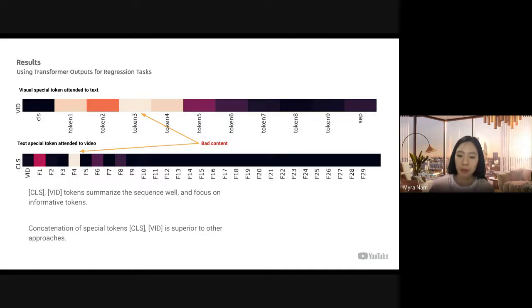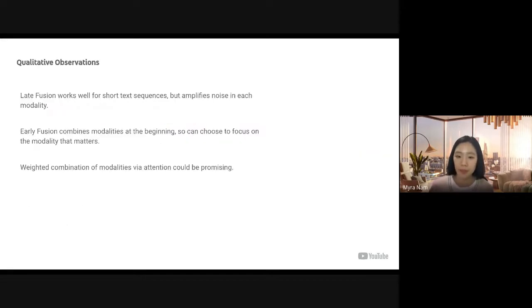We also experimented with concatenation versus dot product of the special token embeddings into the regression task. The concatenation of the special token embedding showed improvement of MSE by 1.15% compared to the dot product of the special token embeddings. Our qualitative observations are the following. Late fusion works well for short text sequences, but it tends to amplify noise in each modality. Early fusion combines modalities at the beginning, so we cannot focus on the modality that matters. Therefore, it will be promising to have weighted combinations of modalities with attention.